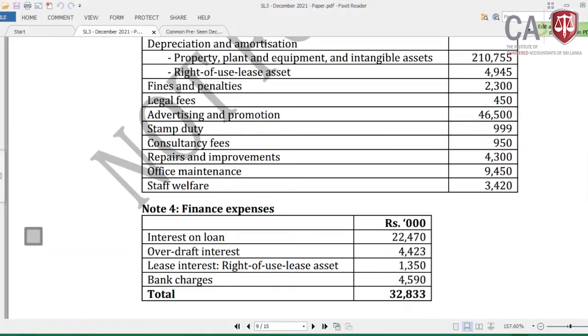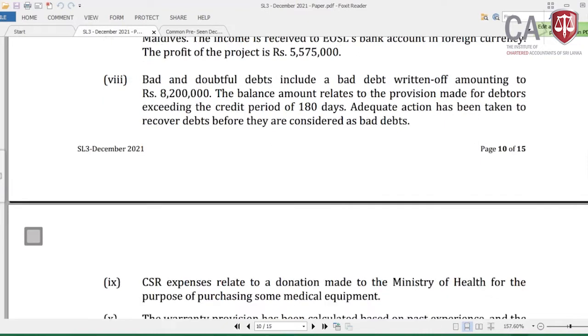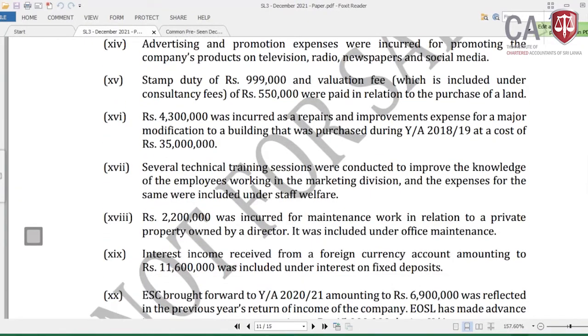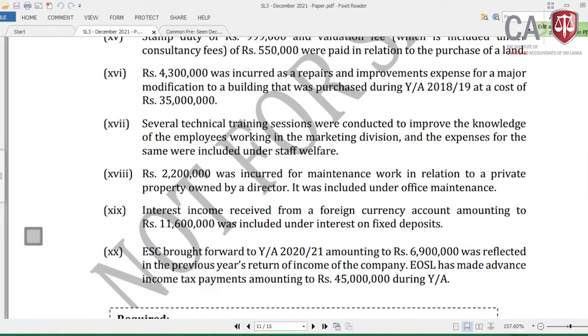What is the next adjustment? The last few adjustments we have to do. Then the interest income received from a foreign currency account amounting to rupees 11,600. What is this? This is exempted interest income. Interest income received through a foreign denominated or foreign currency account is exempted under the third schedule. Then it has been included in the interest income from fixed deposits.